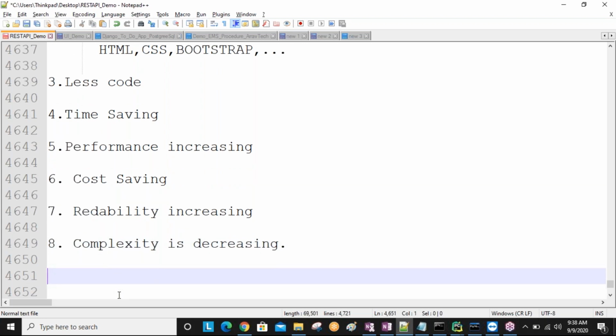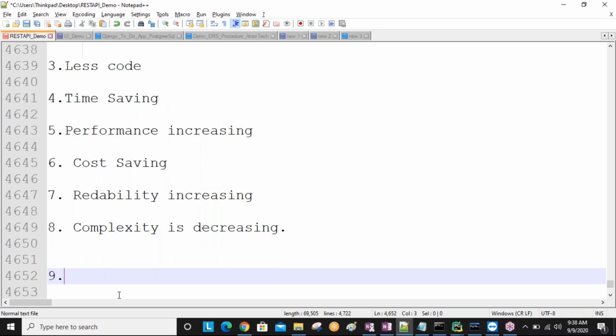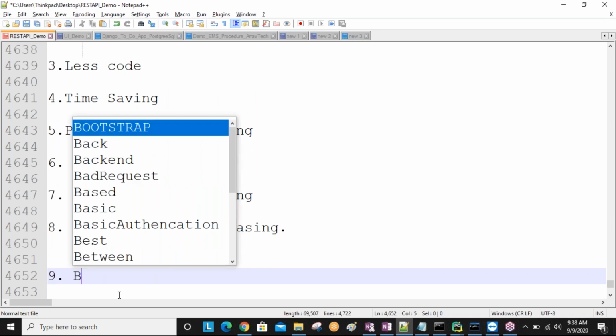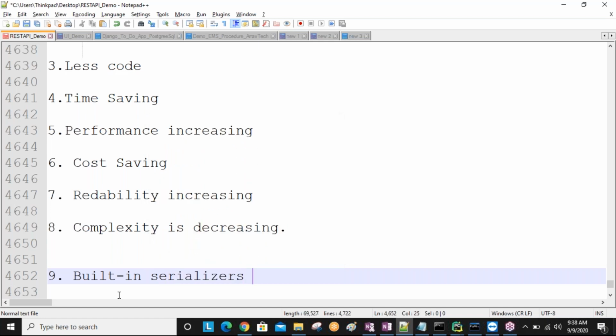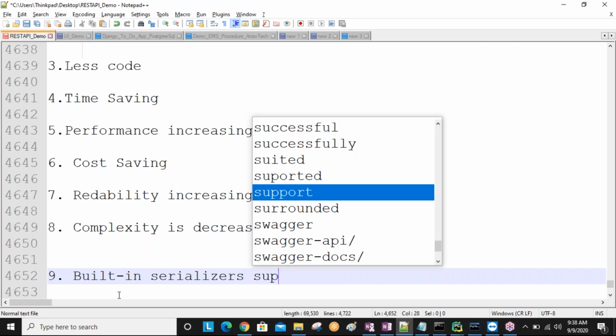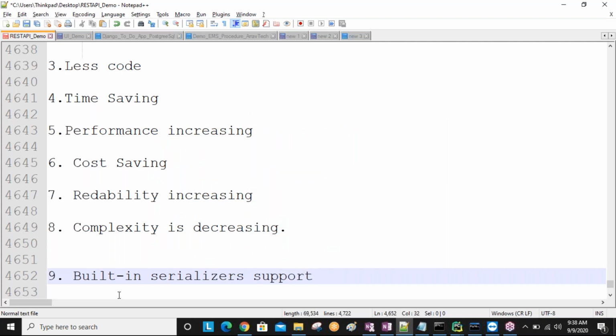Next major benefit is the main concept: built-in serializers support, sir. Built-in serializers support is there in Django REST framework. Django REST framework is providing some built-in serializer support, sir. So first of all, what is a serializer, sir?